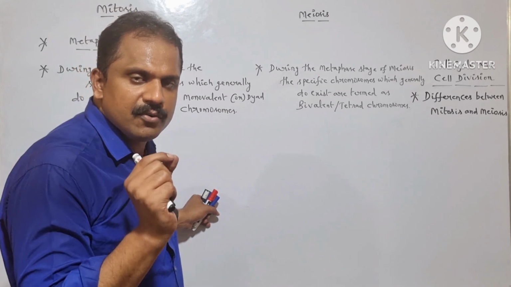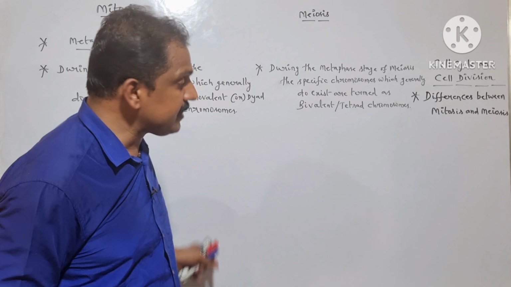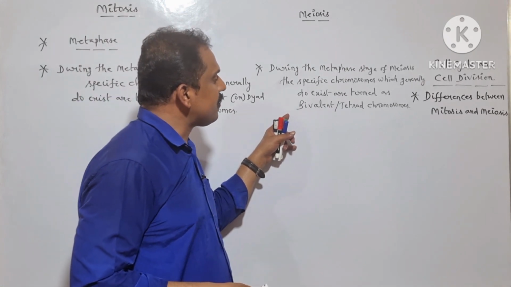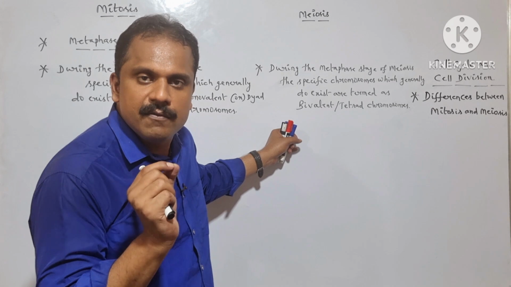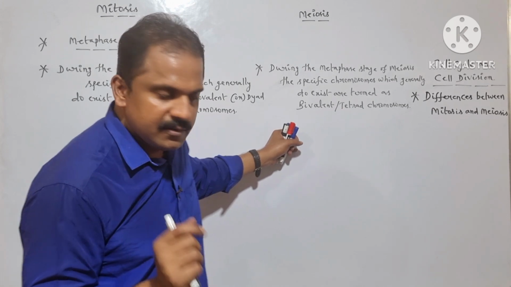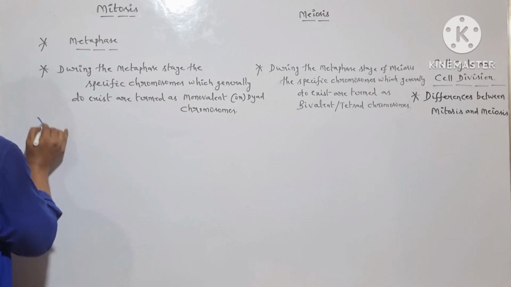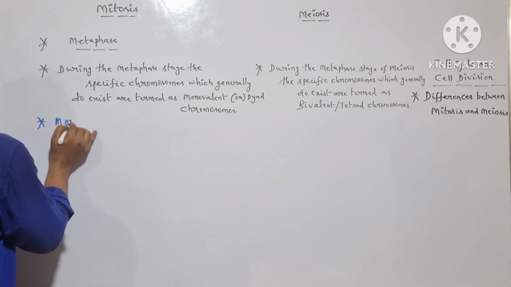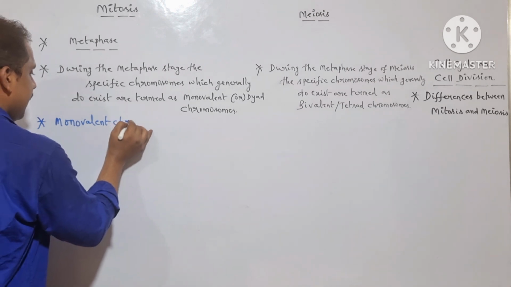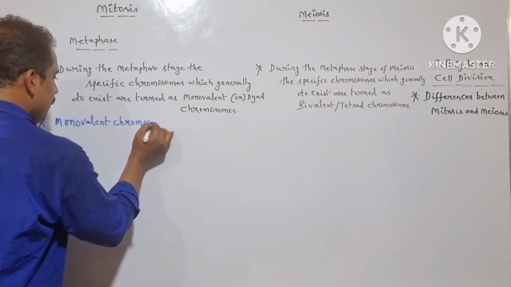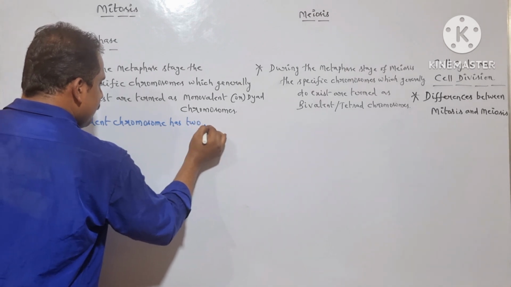within the monovalent chromosome, here we can observe two sister chromatids. But whereas in case of the metaphase stage of meiosis, within the bivalent chromosome, here we can observe four sister chromatids. Monovalent chromosome has two sister chromatids.